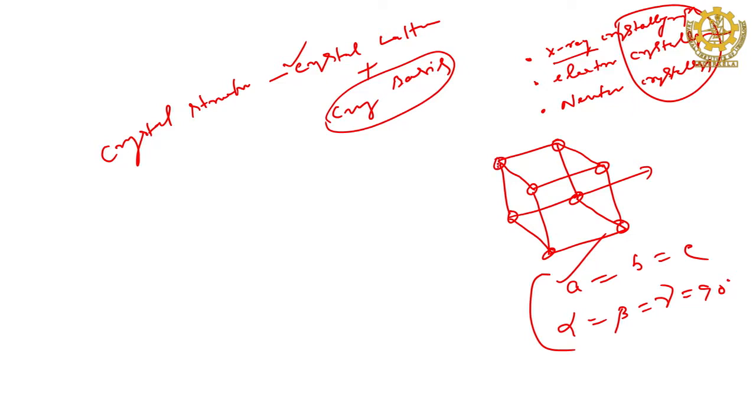Now let this be the a direction, this the b direction and this the c direction. Then the angle between b and c is called alpha, the angle between a and c is beta, and this is gamma.